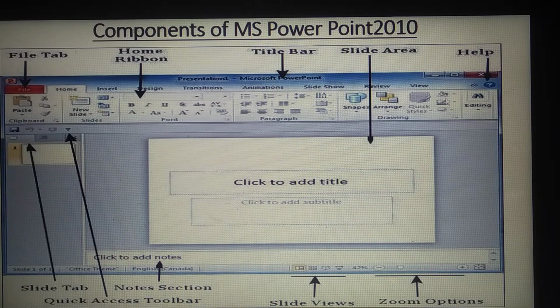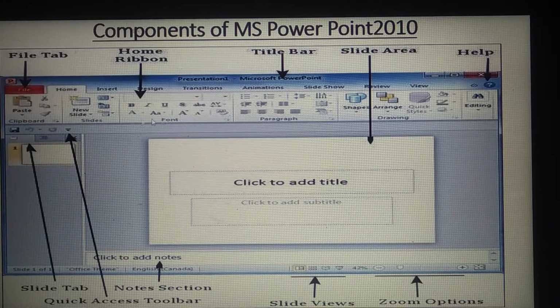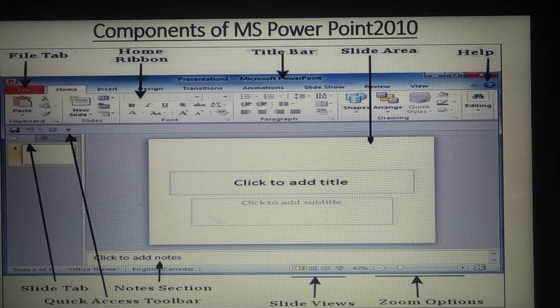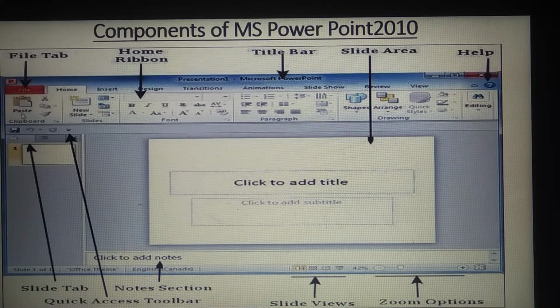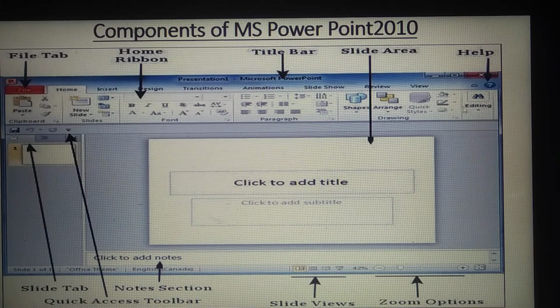Okay, you can fill color here, and you can give different colors, and editing text color also you can give. So you can add new slide also here. Whatever you copy, that you can paste. You have this cut, copy, paste options. So all this we can work on the ribbon. Okay, these are the components of MS PowerPoint 2010.